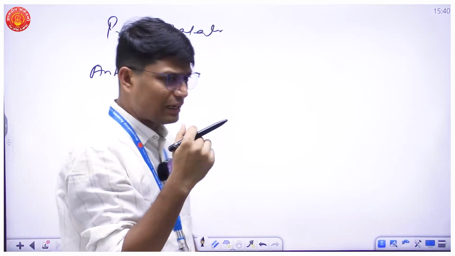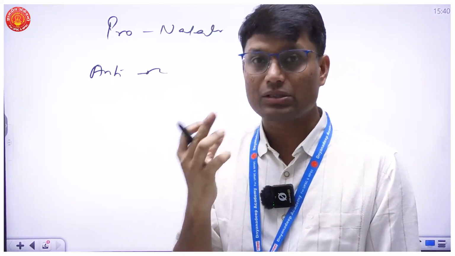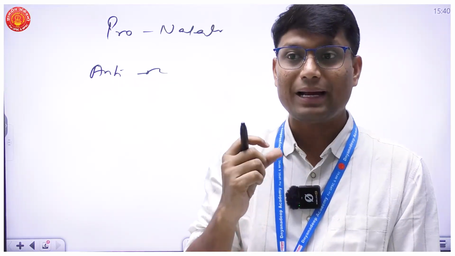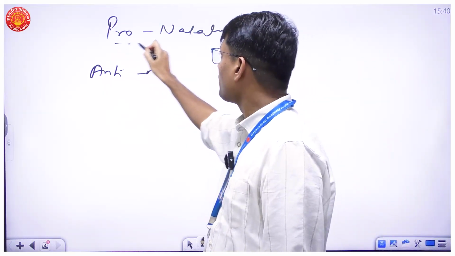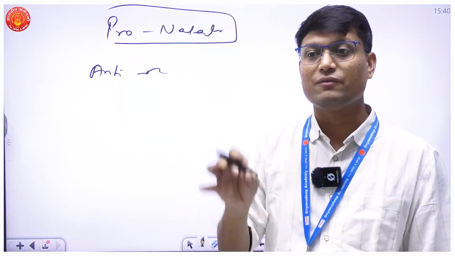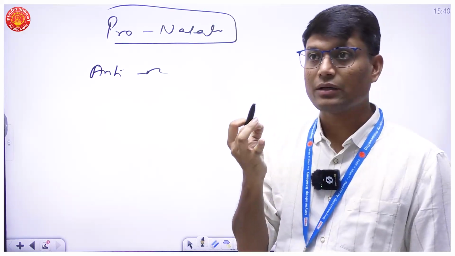When I talk about pro-natalist, these are the population policies which are promoting births, because there is low population in a given population group, and that is why we need more population. So we have pro-natalist policy, then we have anti-natalist policy, where we control population or control the birth rate.